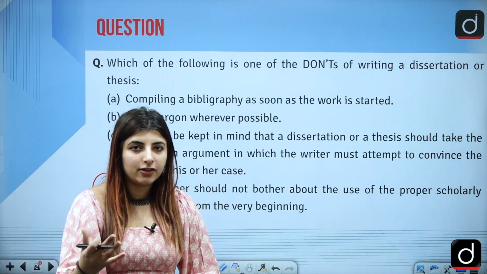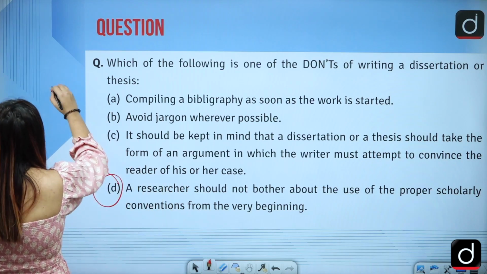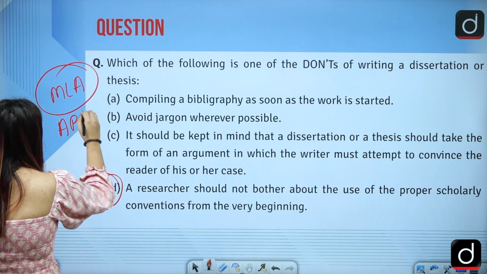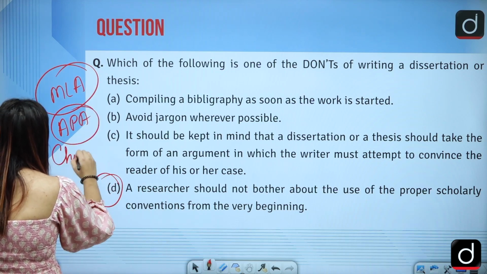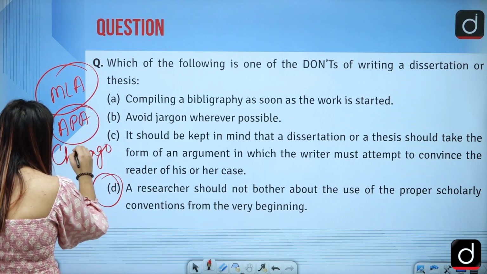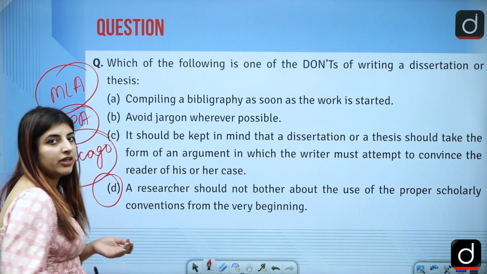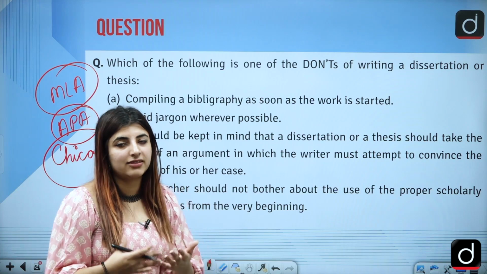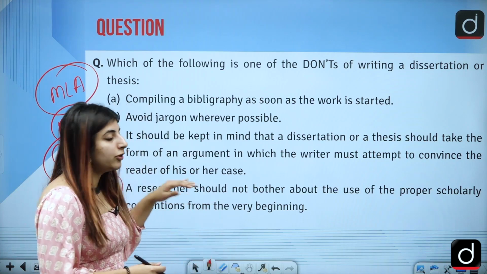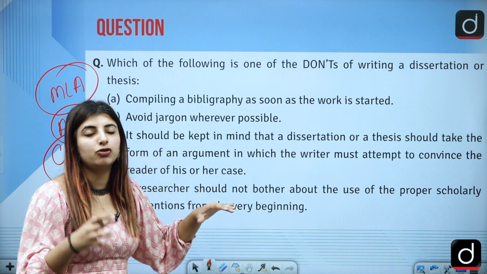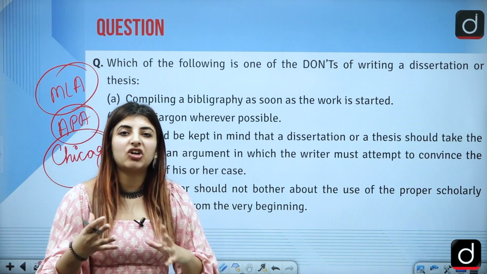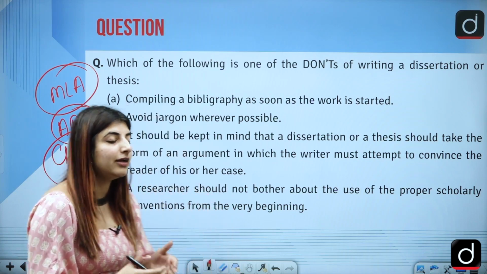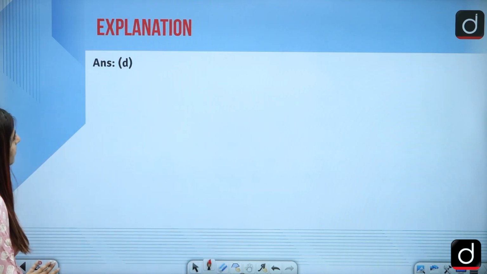When we do research, we are the ones who are associated with different referencing styles as well. MLA, APA, Chicago. Then how can a researcher be the one who will not be bothering about these very things? The researcher should of course keep these things in mind, right? So of course this point is wrong, because the researcher should be sticking to the points which are already established, that this is how you're supposed to write your research paper and move forward with it.